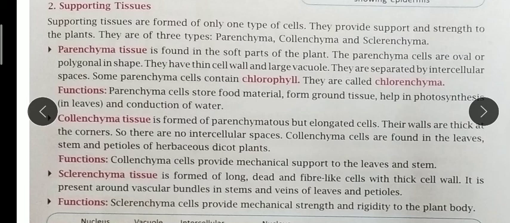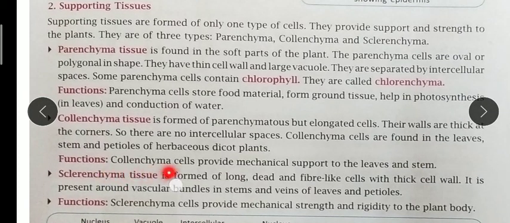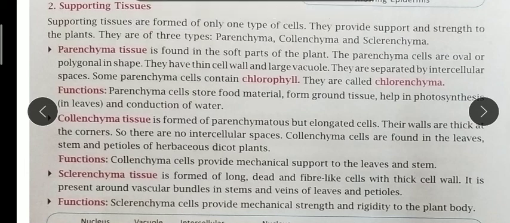I told you their structure is important, their function is important, where it is located is important. So collenchyma cells provide mechanical support. Mechanical support means so that the plant can stand upright on the soil. It withstands water currents and wind currents.